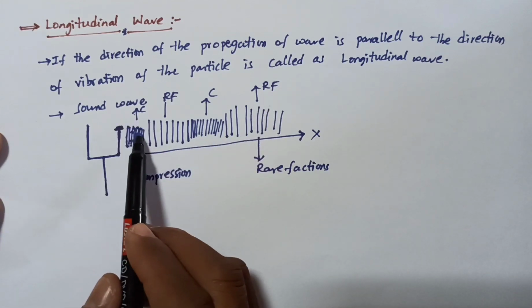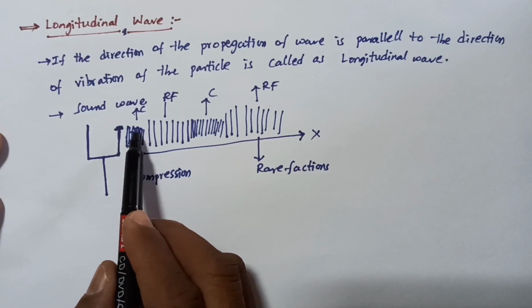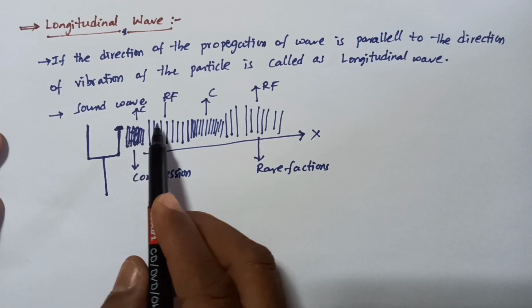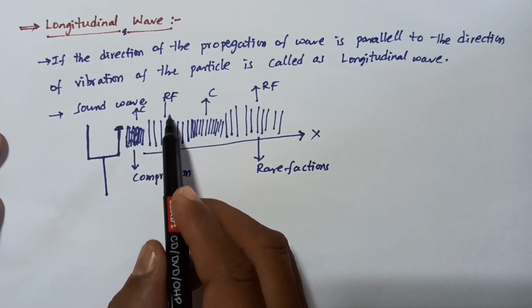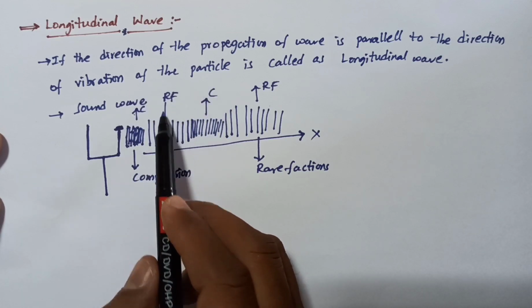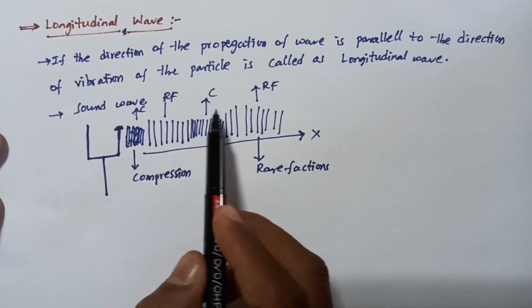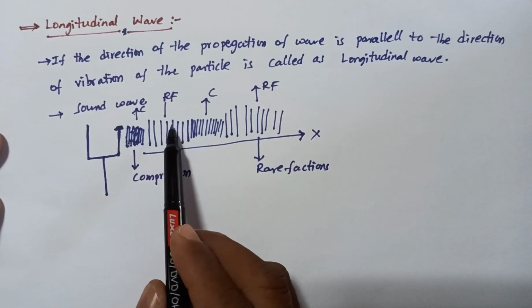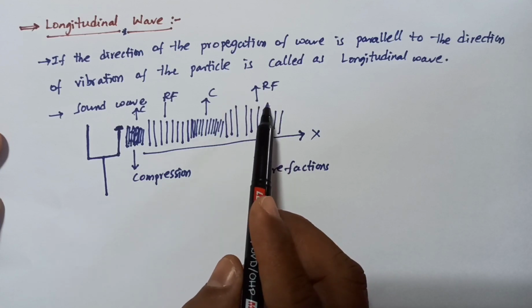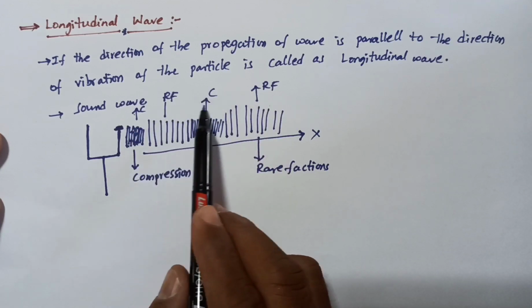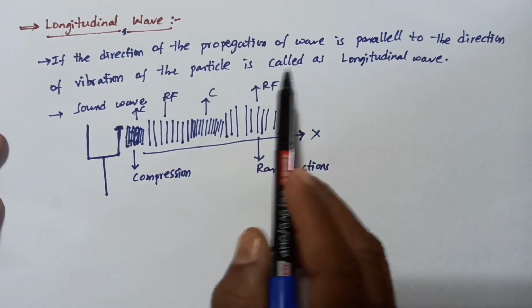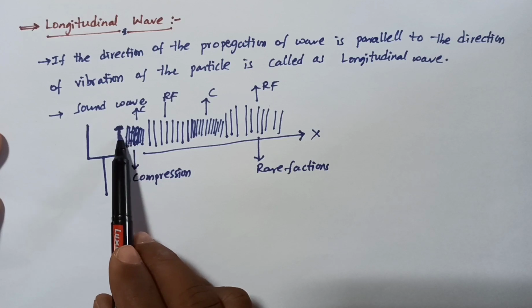So what is meant by compressions? The region where the density of vibrating particles is more is called a compression, and where the density of the vibrating particles is less is called a rarefaction. Because of these compressions and rarefactions, the wave propagates from one place to another place.